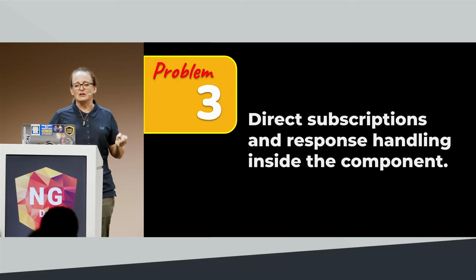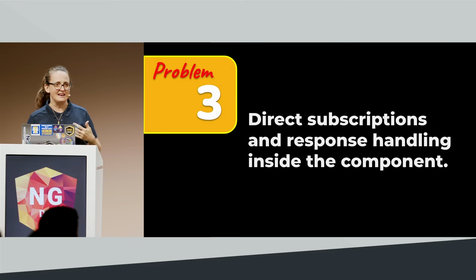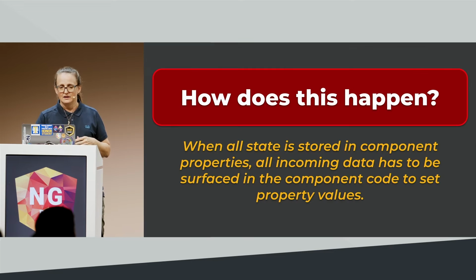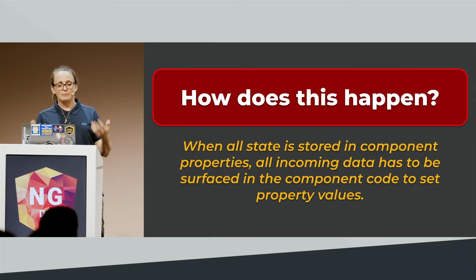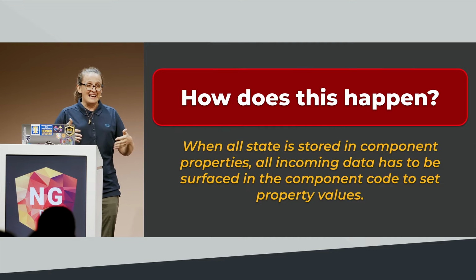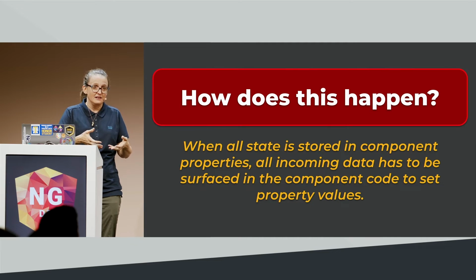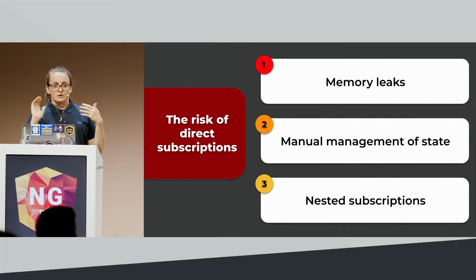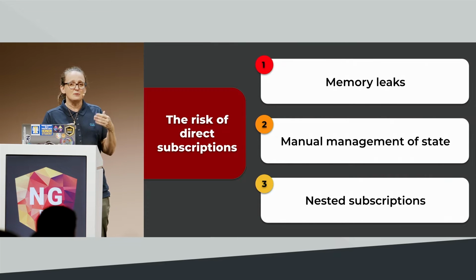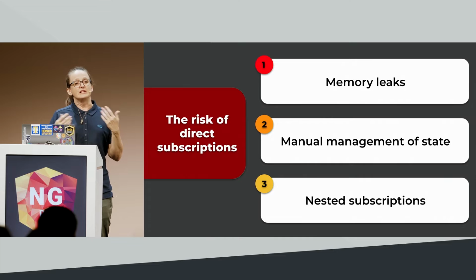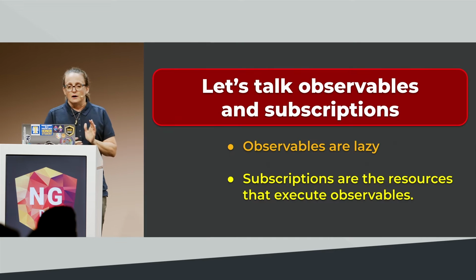Problem number 3: we've got our direct subscriptions and response handling inside of our component. So how does this happen? Well, it turns out when all of your state is managed in component properties, that incoming data has to get surfaced inside your component so that you can set those component property values. So the risk of this is memory leaks. Again, it's a very manual management of state, and you can end up with nested subscriptions, which can introduce race conditions, right?